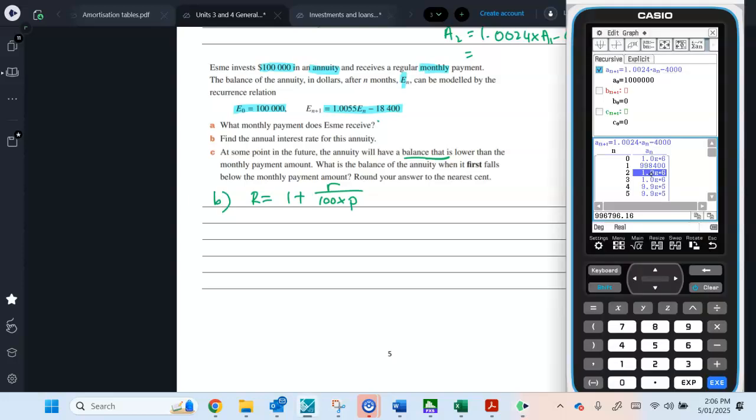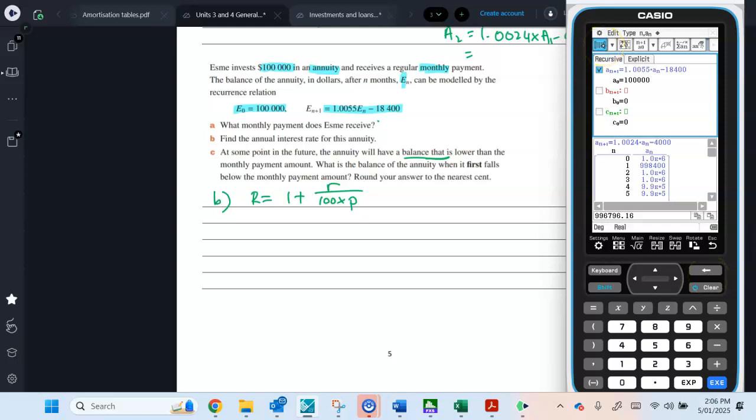So I'd probably do this on the sequence screen just because it's so easy to see. All right, so let's drop a 0 here and change this to 55 and then 18, and we are rid of one of the zeros. There we go, 18,400.